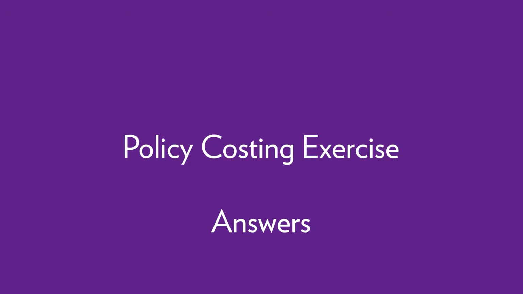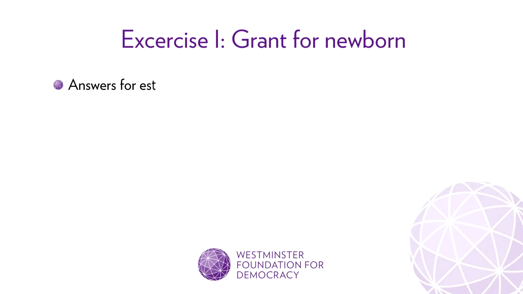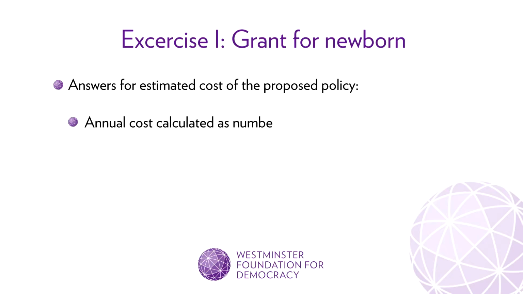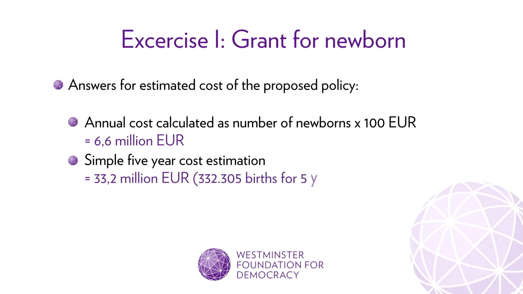Welcome to the Policy Costing Exercise Answers video. Exercise 1. Grant for newborn. The answers for the estimated cost of the proposed policy. Annual cost, calculated as number of newborns multiplied by €100, equals €6.6 million. Simple 5-year cost estimation equals €33.2 million.